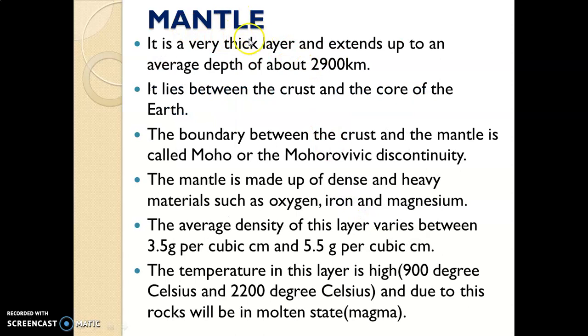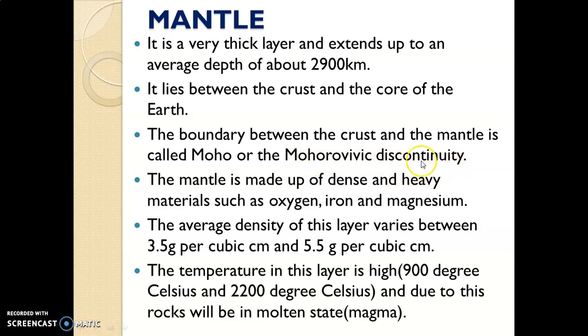Now the second layer of the earth is the mantle. Mantle is the second layer of the earth. This is the thickest layer of the earth, and the average depth of this layer is about 2,900 kilometers. The mantle layer lies between the crust and the core of the earth. And the boundary between the crust and the mantle is the Moho, or Mohorovicic discontinuity.